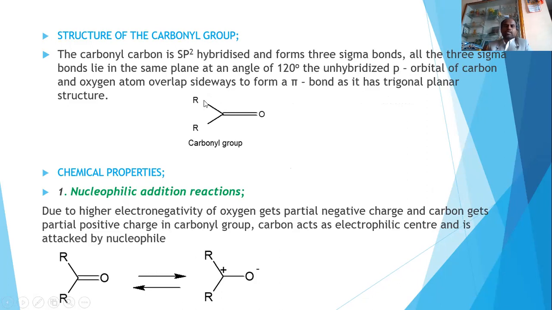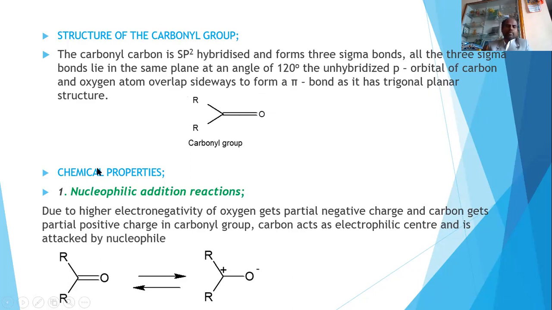You can observe that this is the structure of a carbonyl compound, and this carbon is sp2 hybridized. You can also observe that this C-R bond is a single bond, this C-R bond is a single bond, and this lower C-O bond is also a single bond. That means the carbonyl compound contains 3 sigma bonds, and these 3 sigma bonds lie on the same plane. The unhybridized orbitals of carbon and oxygen overlap to form a pi bond. The upper one is called the pi bond. This is about the structure of carbonyl compounds.